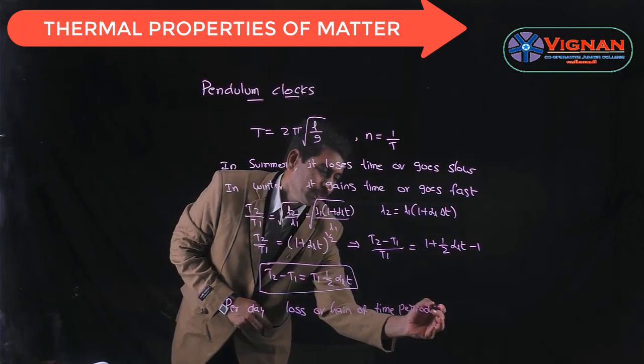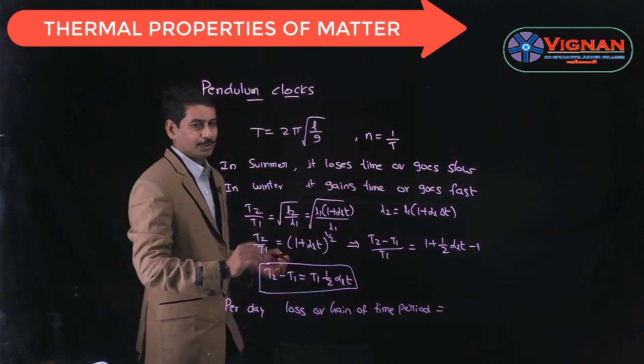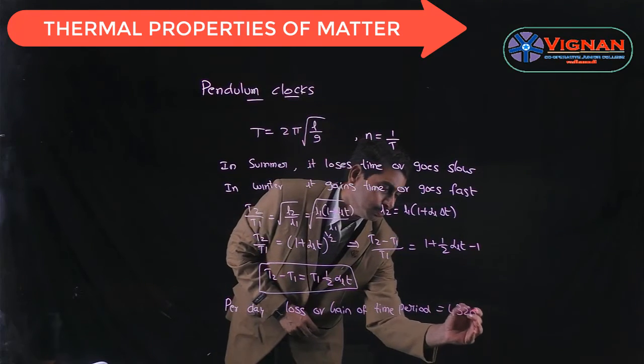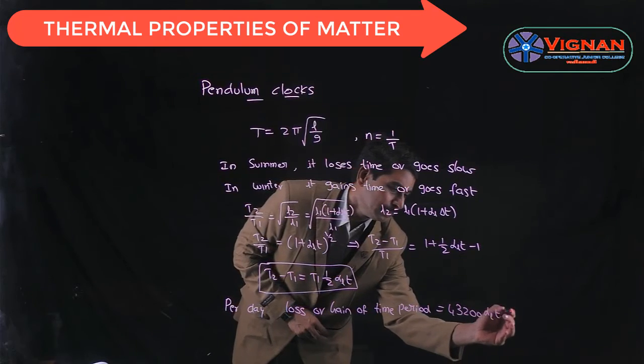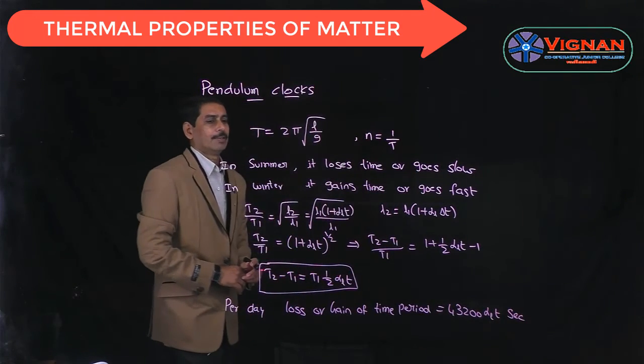the loss or gain of time period becomes, so per day we know it is 24 hours. By converting 24 into seconds, we get 24 into 60 into 60. Then we get this as 43200 alpha L into T seconds. So this is the expression for the loss or gain of time period per day.